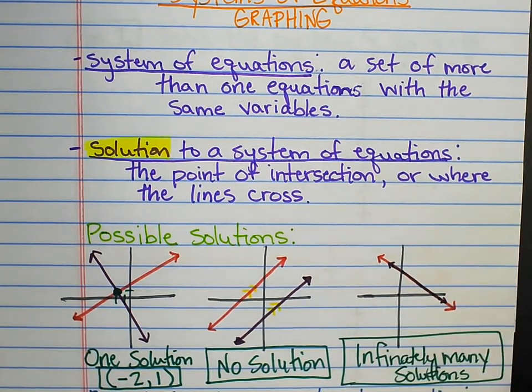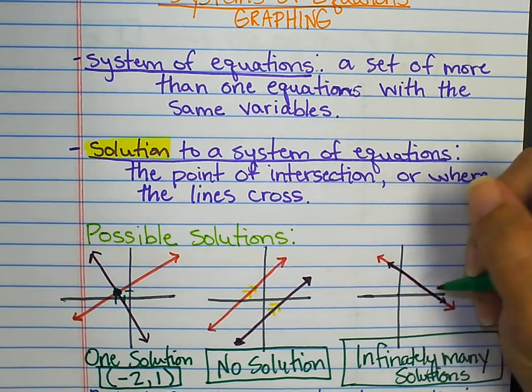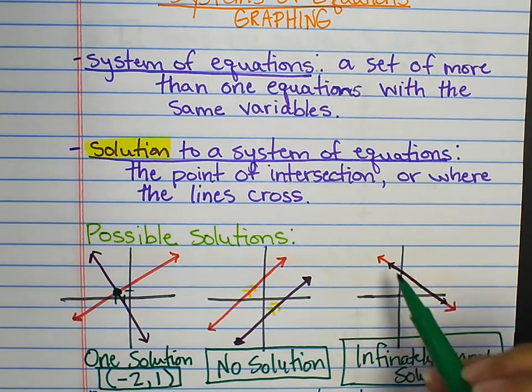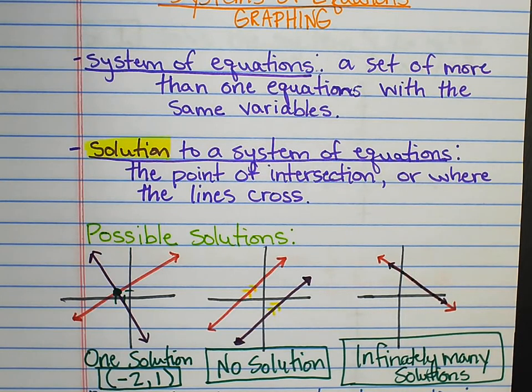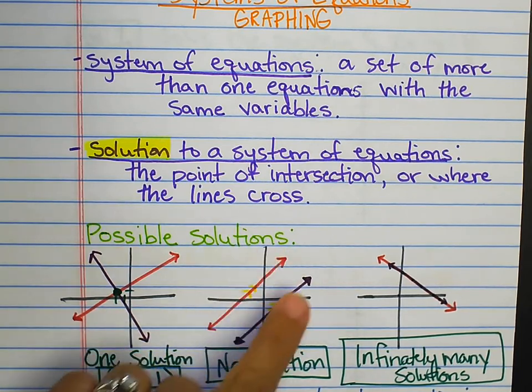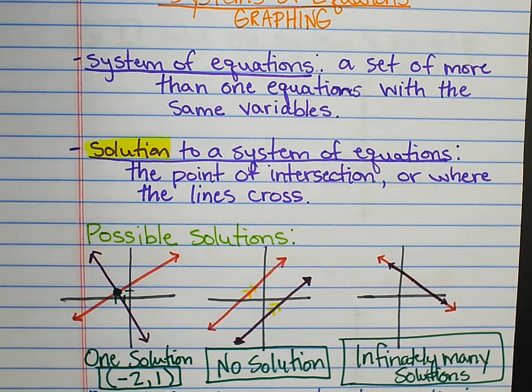The point 0, 0, that's not on the lines, so that is not a solution. But every point on that line, and because they go on forever, there's an infinite number of them, every point that falls on the lines that are laying on top of each other would be a solution. So three options. We can have one solution where the lines cross each other, the point of intersection. We have no solutions at all if the lines are parallel, or we could have infinitely many solutions if the lines are laying on top of each other.